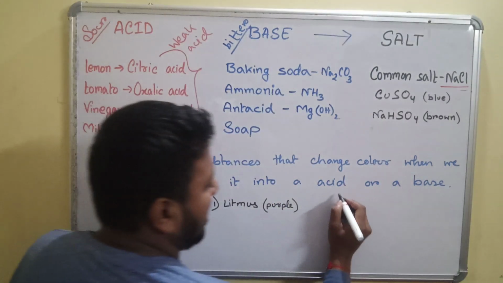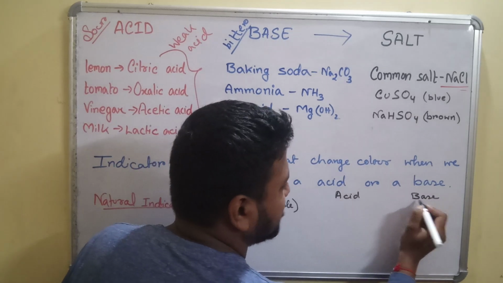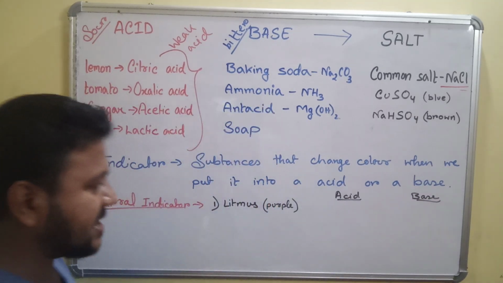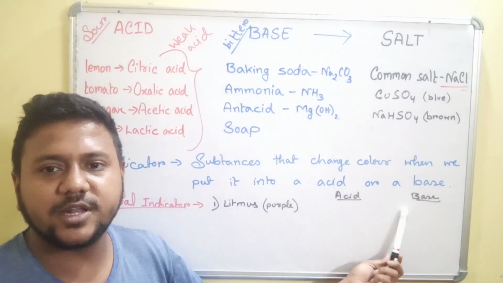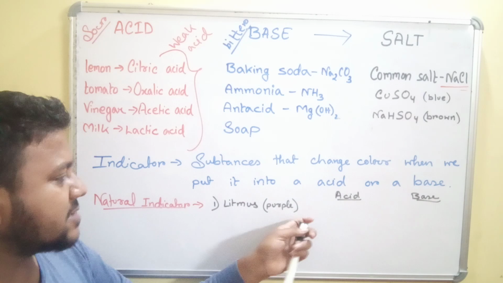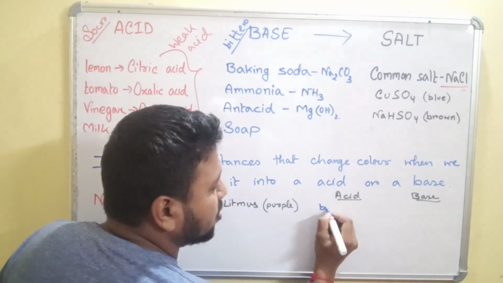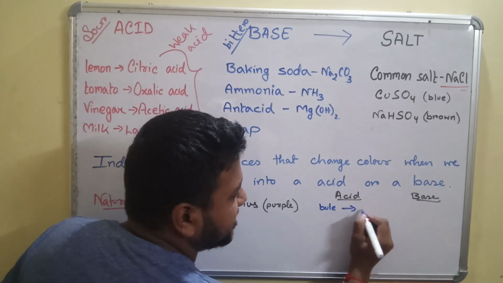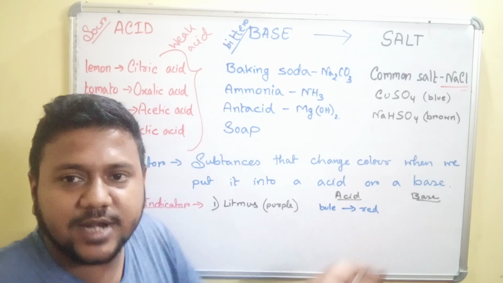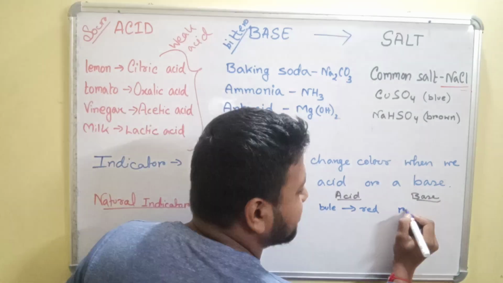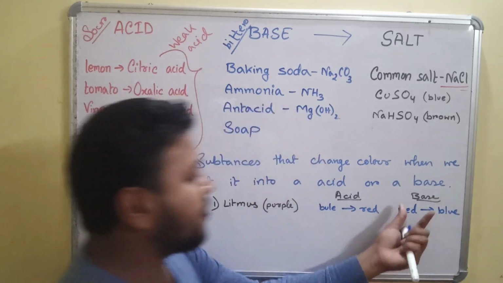Say we pour acid and base in two columns such that we understand the color of the litmus when it is poured in an acid or it is poured in a base. So when a blue litmus is poured in an acid, blue litmus turns into red, whereas a red litmus turns into blue in presence of a base.